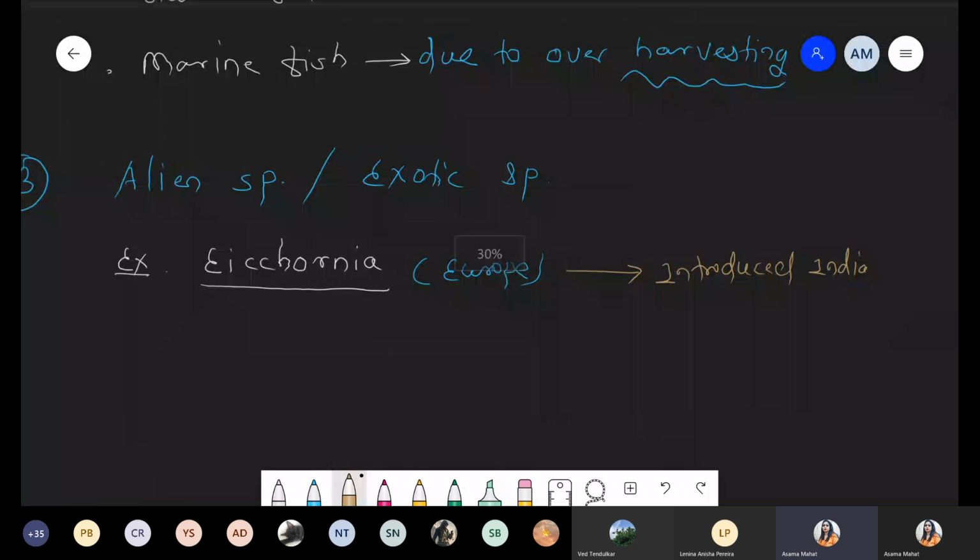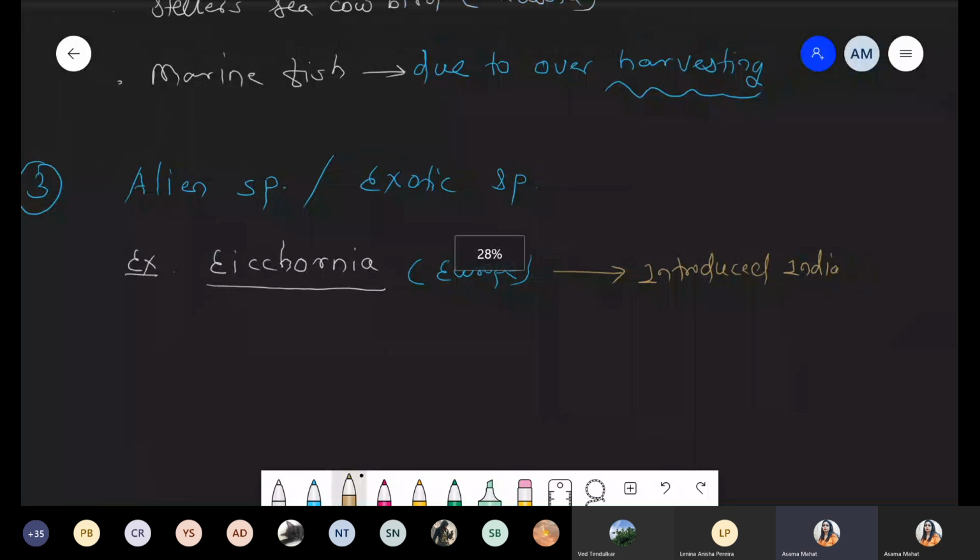So now what happened when we are talking about this alien species? Alien species nothing but basically it is not an Indian species. It is coming from another country, and when it enters India, there is no biological control. What is the meaning of biological control? It means competition. Competition कब होगा? When there is a related species.